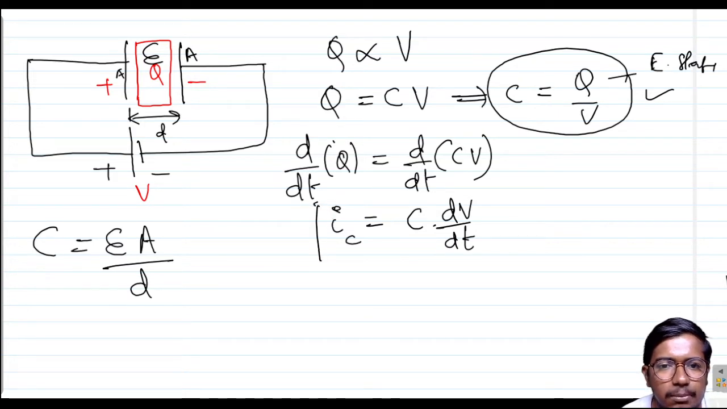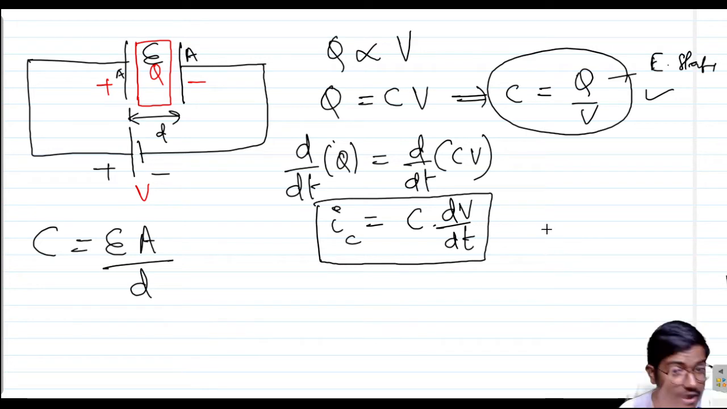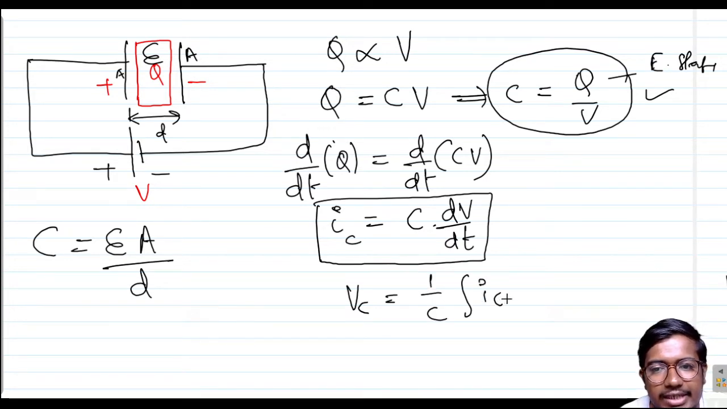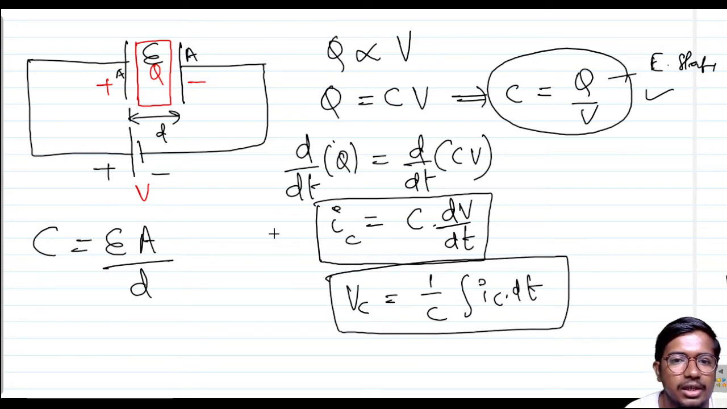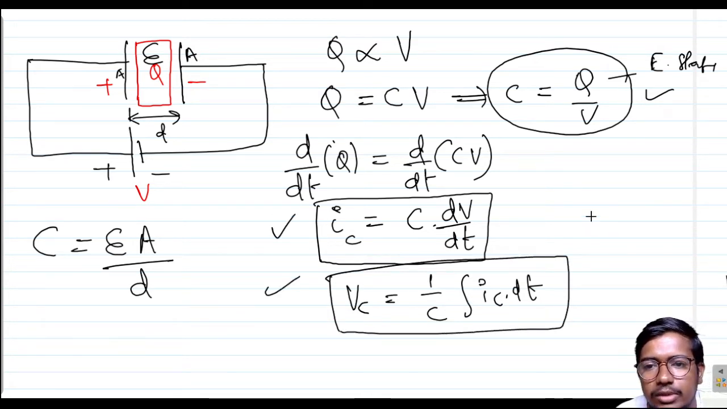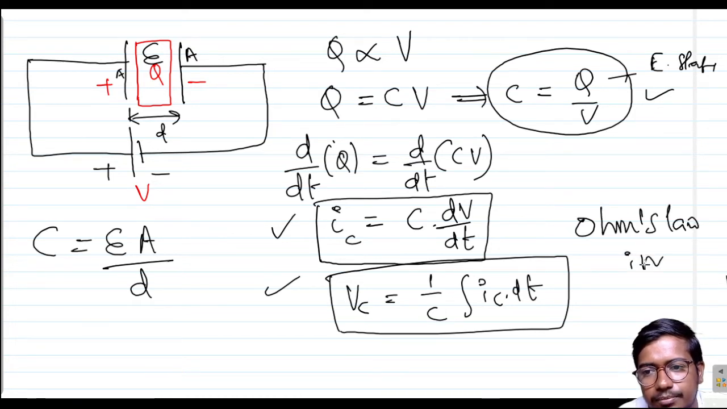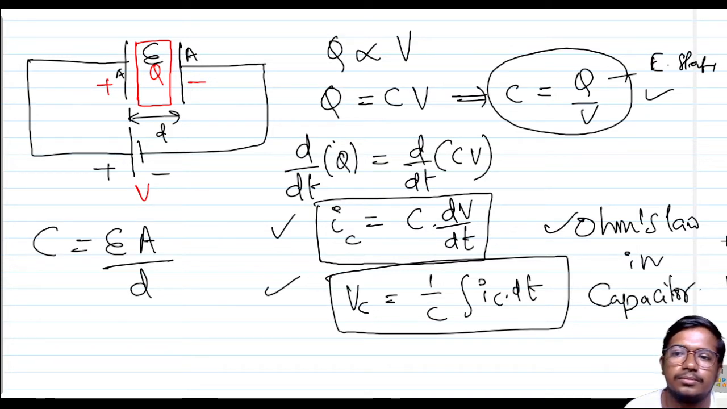So the current flowing through the capacitor is C dV by dt, and the voltage available across the capacitor is equal to 1 by C integral of iC into dt. This is the voltage across the capacitor for the current flowing through it. These two formulas will be called Ohm's law in the capacitor. This is the concept.